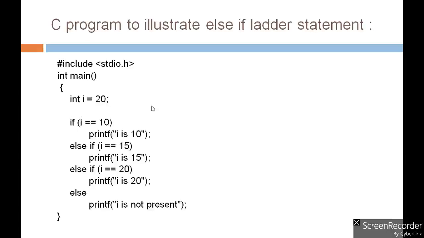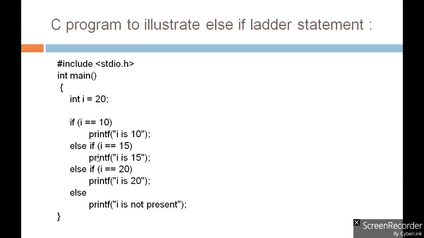So here comes the program. We can see the value of variable I is given as 20, and now we are going to check whether the value of I is equal to 10 in the first condition. If it is 10, then it will be printed that I is 10. But what if the value of I is not 10? Then we will check another condition, that is I is equal to 15.